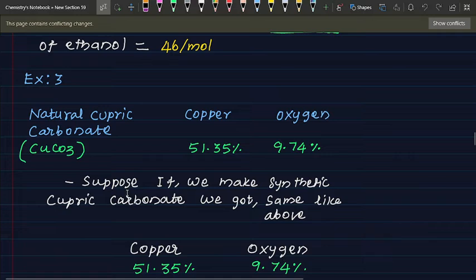If we make synthetic cupric carbonate, we get the same as above. This is the natural cupric carbonate: copper is 51 point something and oxygen is 9 point something. Suppose we make it synthetically, see below.